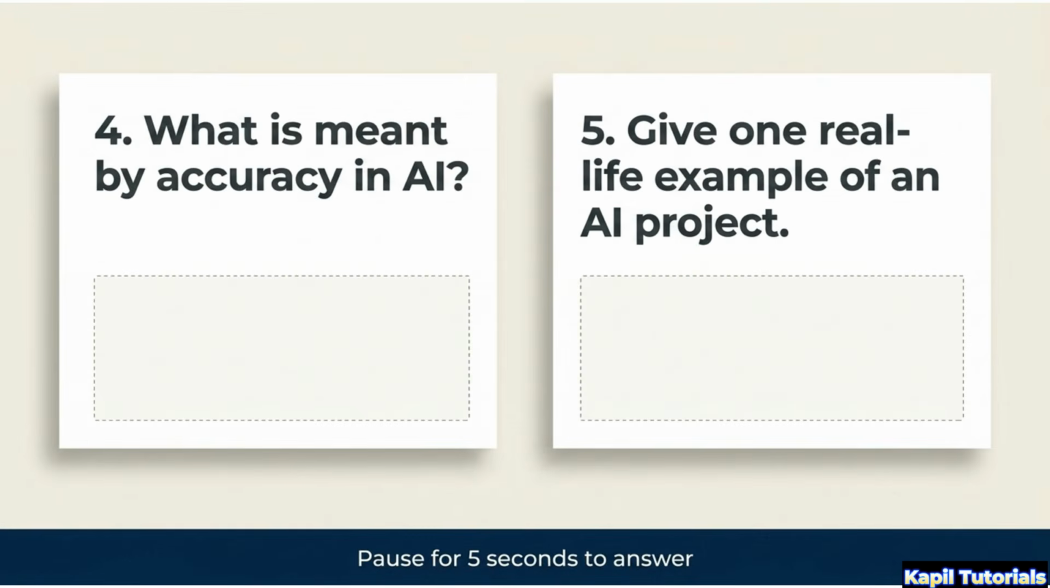Moving on to these 2 questions. What is meant by accuracy in AI? And can you provide a real-life example of an AI project?